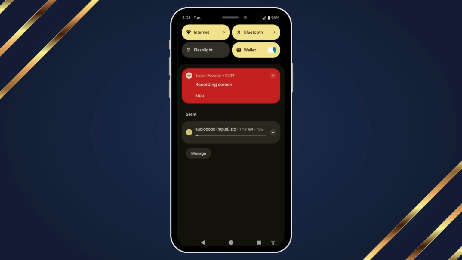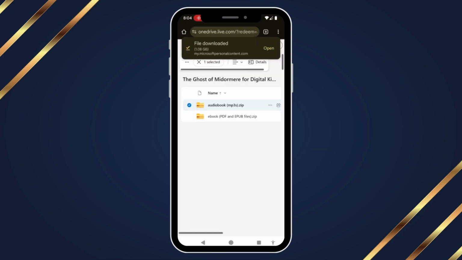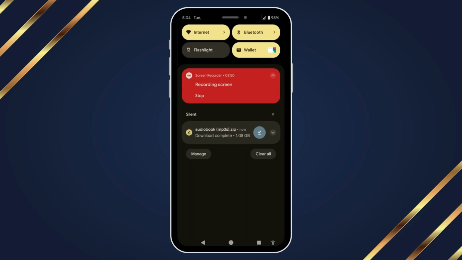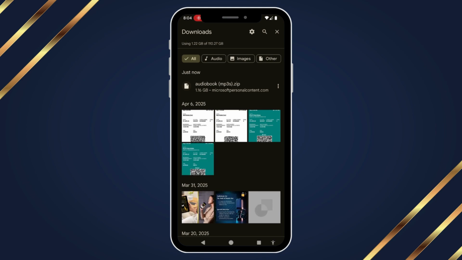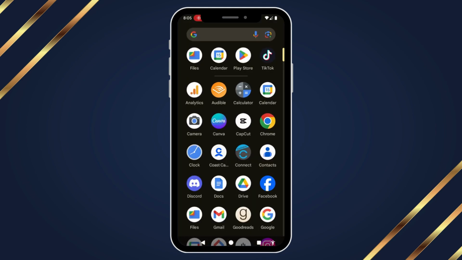And this is going to take us a minute here. Okay, and once our download is complete, you can usually find this just by dragging down, or it might give you a pop-up like this one. If we drag down from the top, we can click it, and it will take us to our download folder.